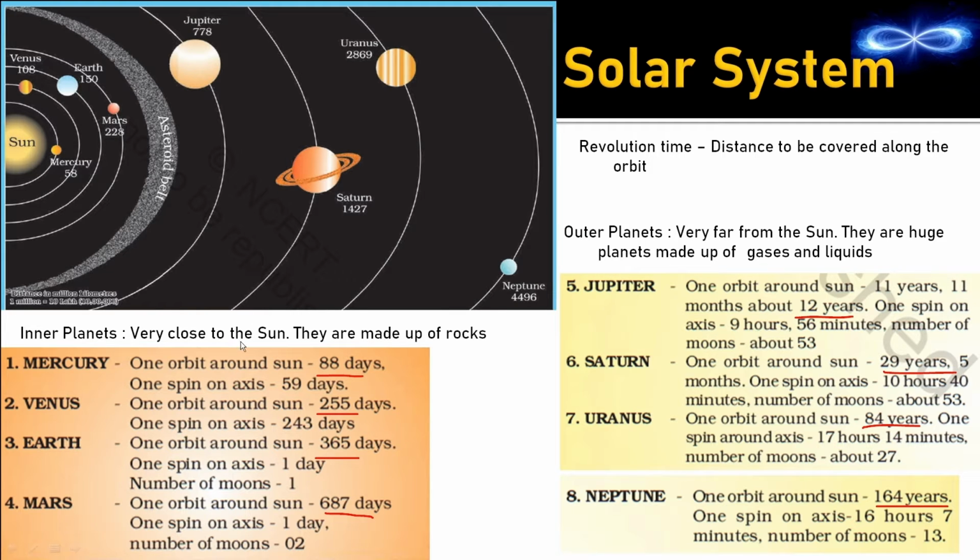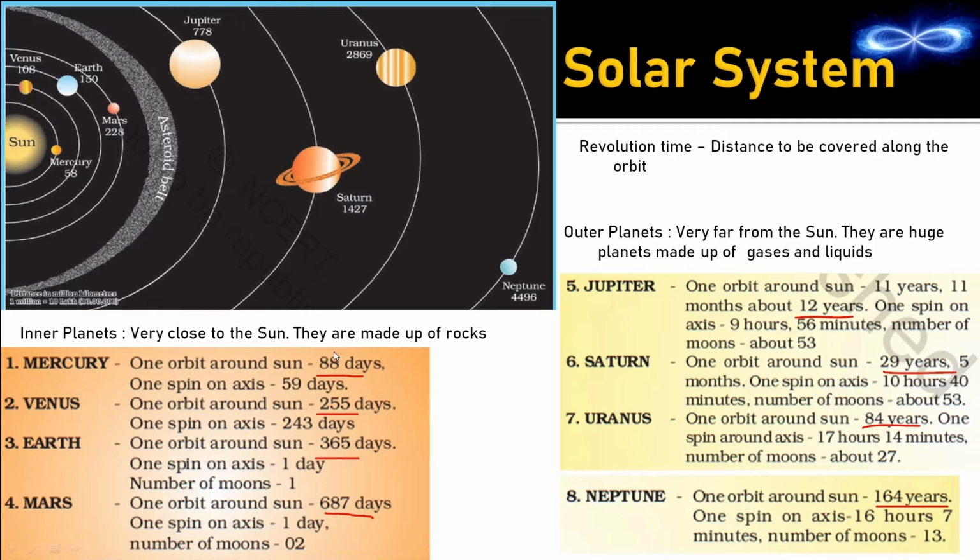Now there are 2 more terms that you need to understand. One is revolution, another one rotation. So orbiting around the sun, that is moving around the sun, is called as revolution, and spinning on axis, that is moving around the axis of the planet, is called as rotation. So this is revolution and this is rotation.